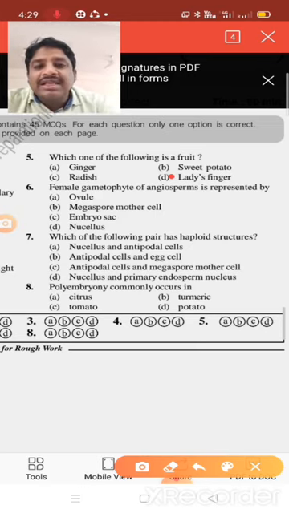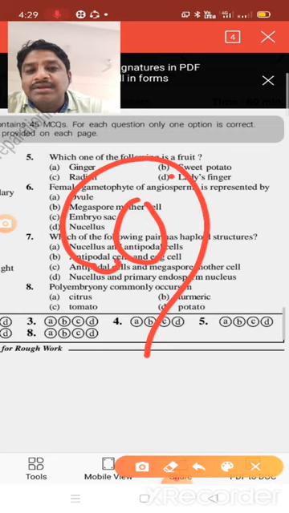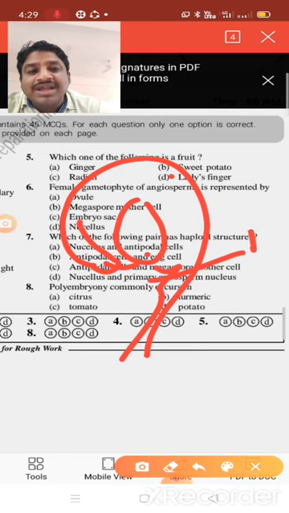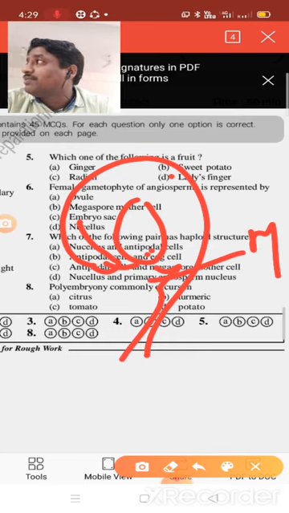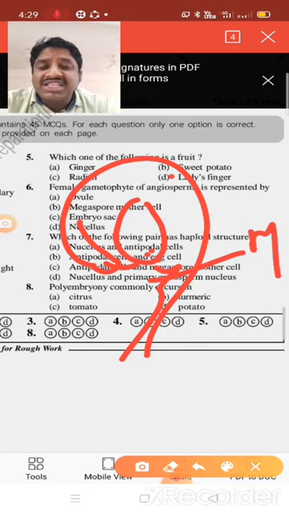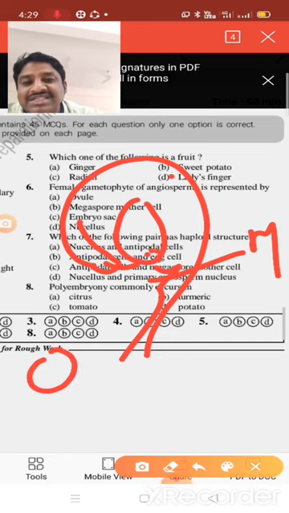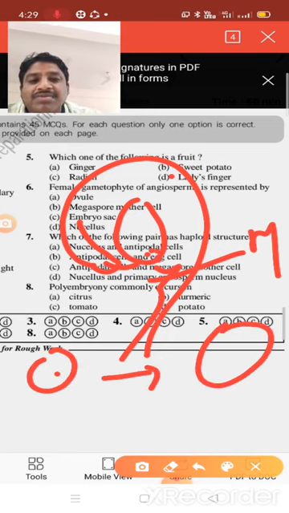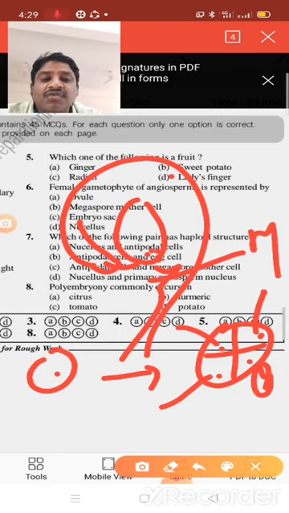Inside the ovule, near the micropylar region, one of the nucellus cells acts as a megaspore mother cell. This megaspore mother cell undergoes meiotic division to form 4 megaspores. Out of the 4 megaspores, 3 degenerate and one is the functional megaspore.